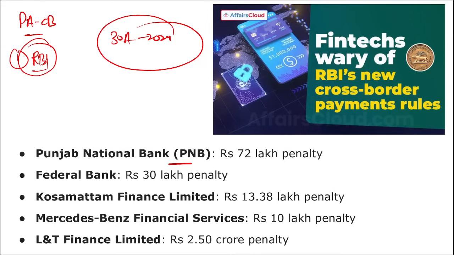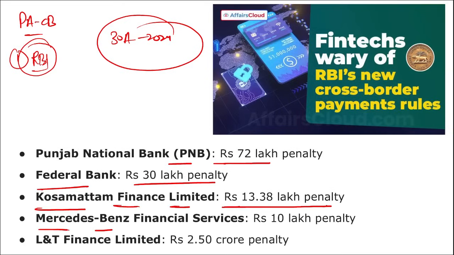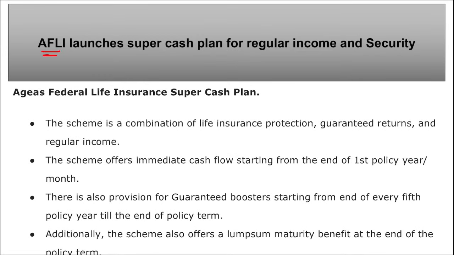They are PNB Bank of 72 lakh rupees, Federal Bank 30 lakh rupees, Kosamattam Finance Limited 13.38 lakh penalty, Mercedes-Benz Financial Services 10 lakh penalty, L&T Finance Limited 2.5 crore penalty. Correct? Next is AFLI. They have launched Super Cash Plan for regular income and security.